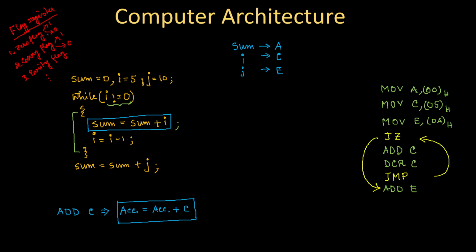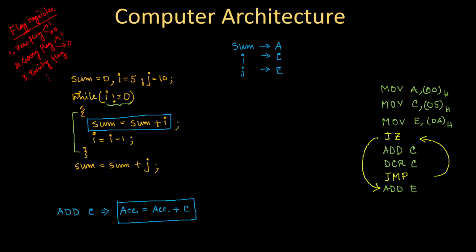For example, zero flag equal to 1 means the result is 0. Zero flag equal to 0 means the result is non-zero. Carry flag equal to 1 means that after computing the result there was a carry out. Carry flag 0 means there is no carry. This carry is similar to the borrow in the case of a subtraction operation. If you think of an addition, and want to know whether the result has an overflow, you can easily understand by checking the carry flag.